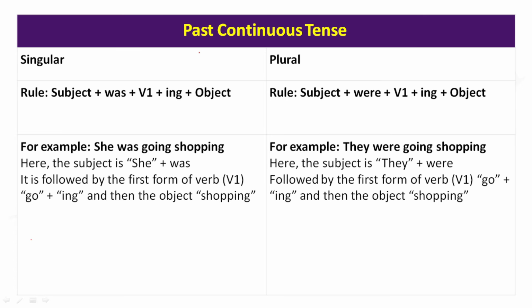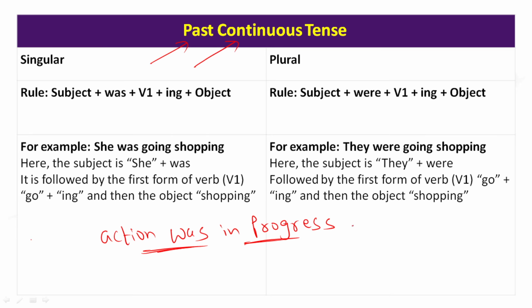So what is past continuous? If you look at it carefully, it sounds very interesting. You are already talking about past tense and you are using the word continuous. So you are talking about past tense and you are also talking about continuous. That is why we use this name past continuous, where the action was in progress. See, action was in progress in the past. So when we talk about this action called past continuous, it means the action was in progress in the past.